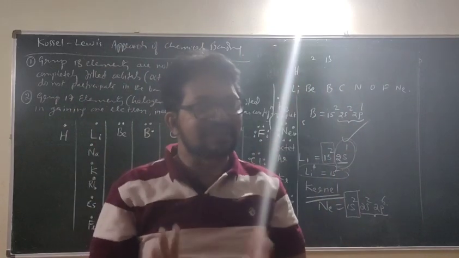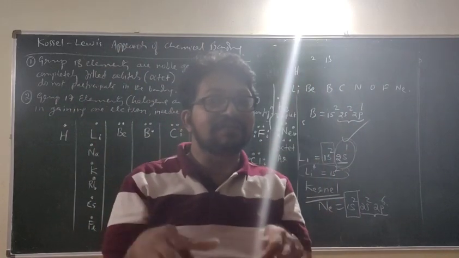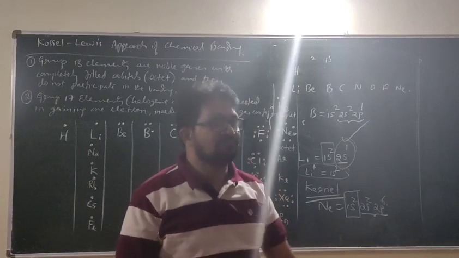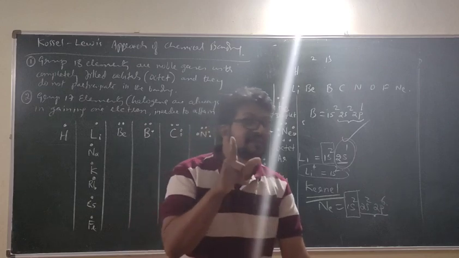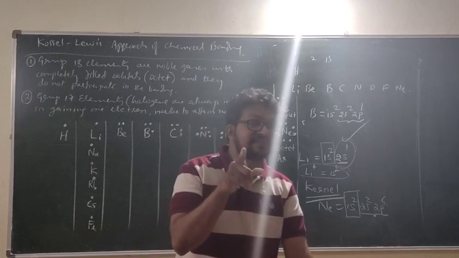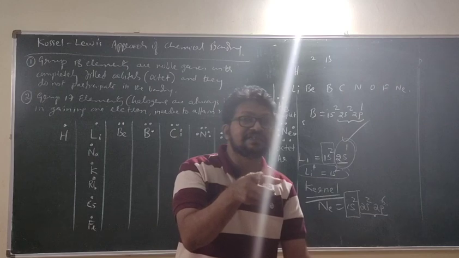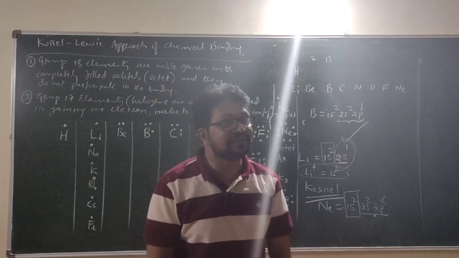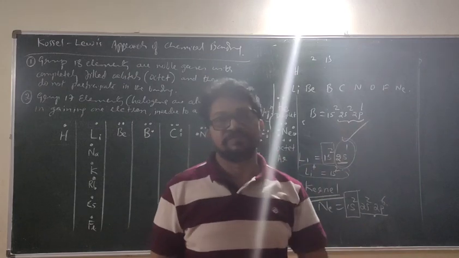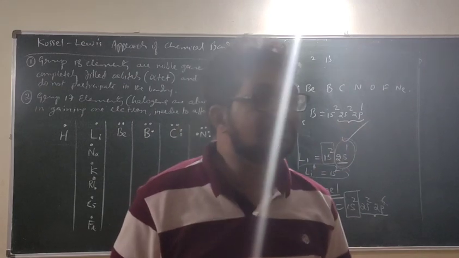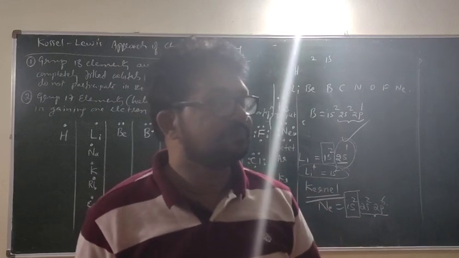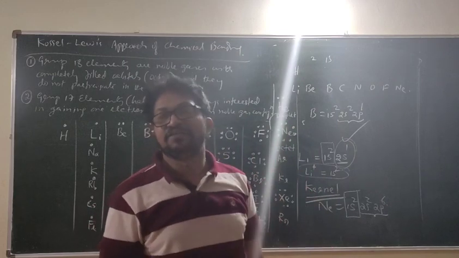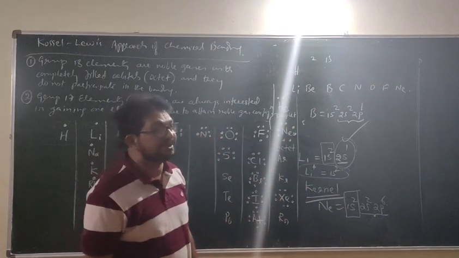This tendency started, and because of this tendency, elements occur in nature in the form of compounds. For example, hydrogen and oxygen, how do they occur? They occur in the form of water. Three-quarters of the Earth's surface is water. The tendency of forming compounds started. Why did it start? Because of the bonding.